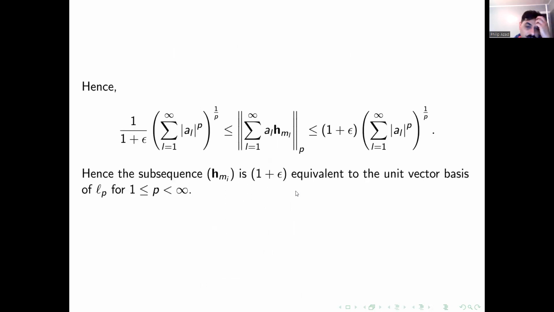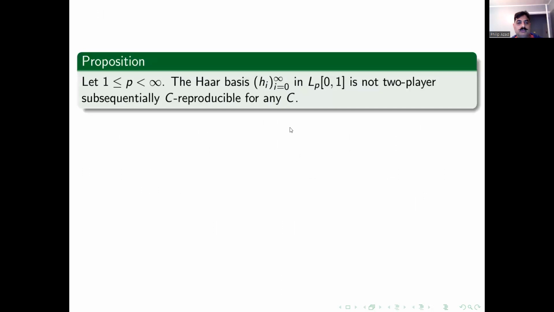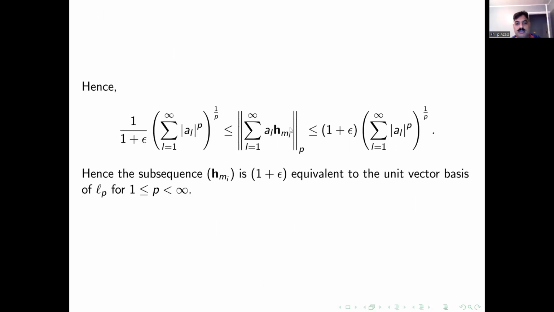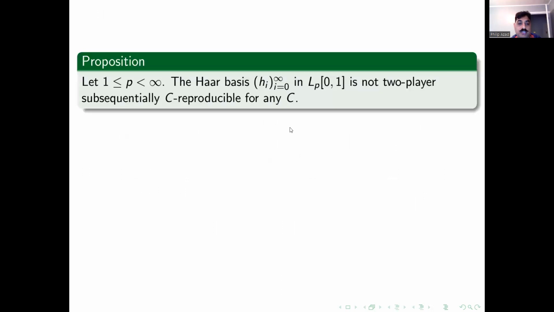Combining that, we have that HML is equivalent to the unit vector basis of little LP. So now we have seen that this sequence HMIs is equivalent to the unit vector basis of LP.